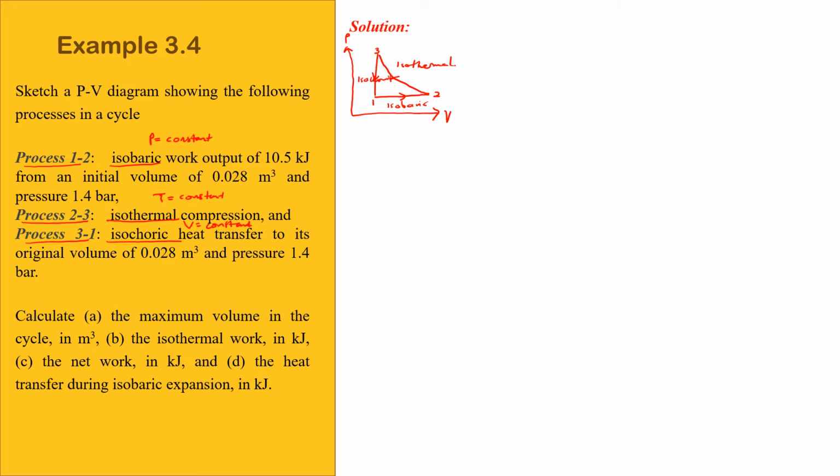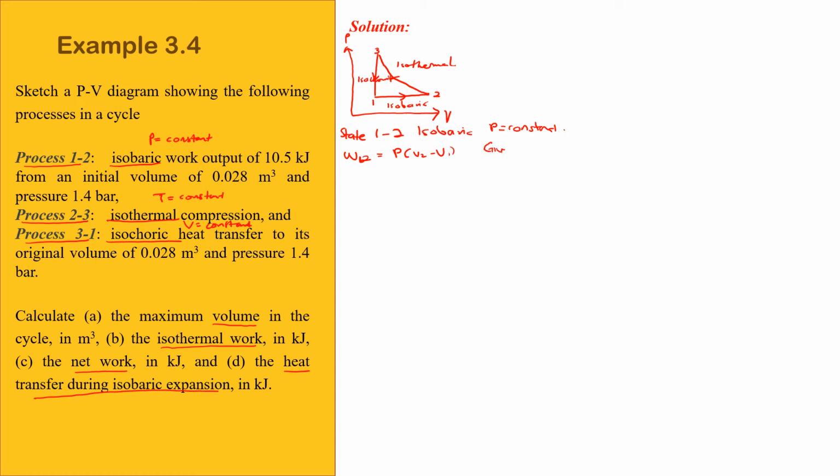So the question asks to calculate the volume and then the isothermal work, net work and heat transfer during isobaric expansion. Okay, so kita kena solve ikut state dia. So keluarkan maklumat yang diberi. So at state 1 to 2 dia adalah isobaric. So isobaric, P constant. So bila P constant, W12 is equal to P V2 minus V1. So tengok apa yang dia bagi. So dia dah bagi nilai W.